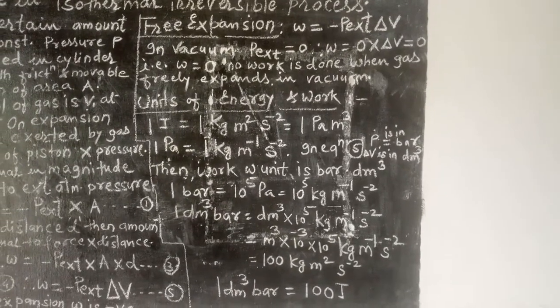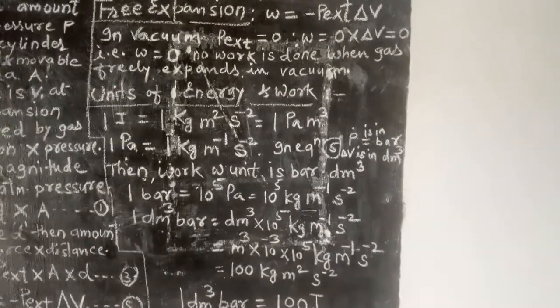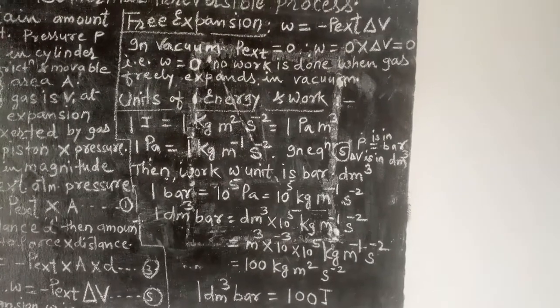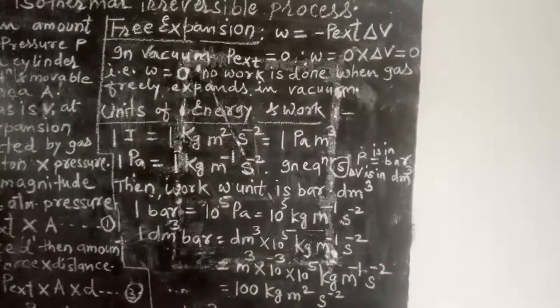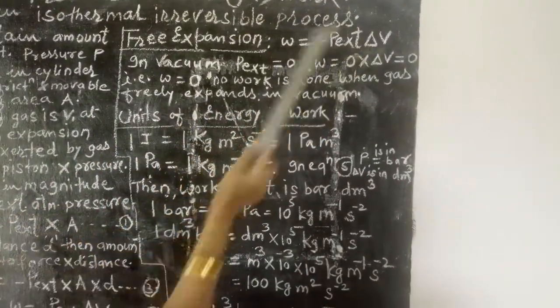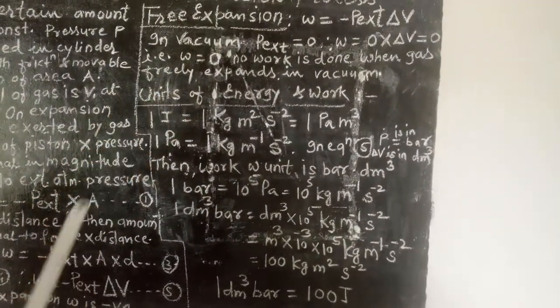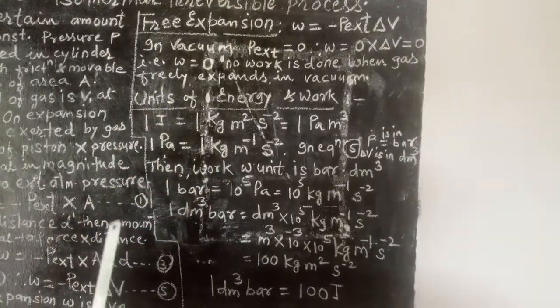The work done by the system during such expansion is given by the equation. See on the blackboard, W is equal to minus P external delta V. What happens in the free expansion? There is no opposing pressure.